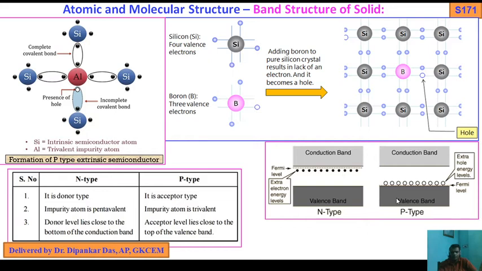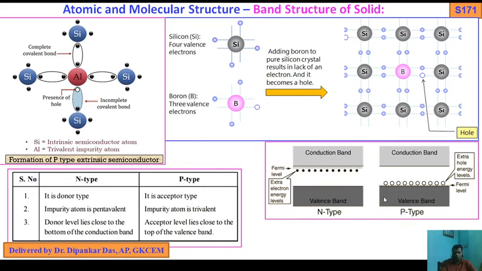Now come to here. As I told you already in the previous slide, about the extra electron energy level: in case of n-type semiconductor, this is the Fermi level, the extra electron energy or donor energy level produced just below the conduction band. And extra hole energy levels are produced just above the valence band. This is also the Fermi level. Okay, this is very important.